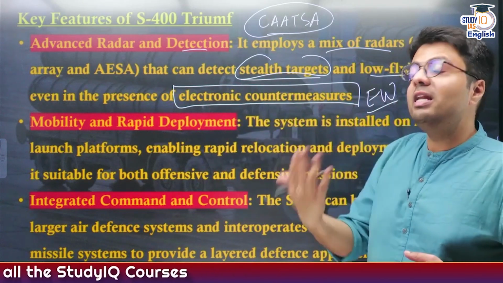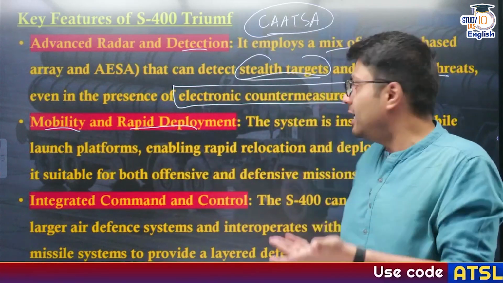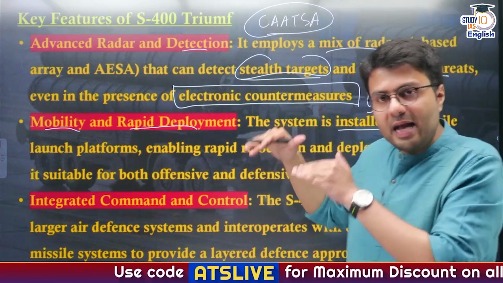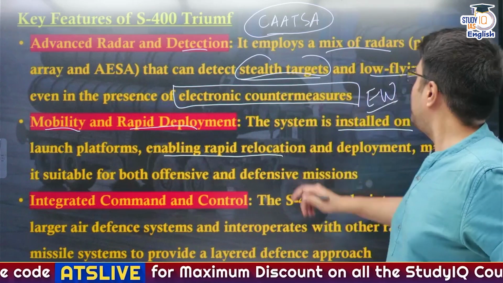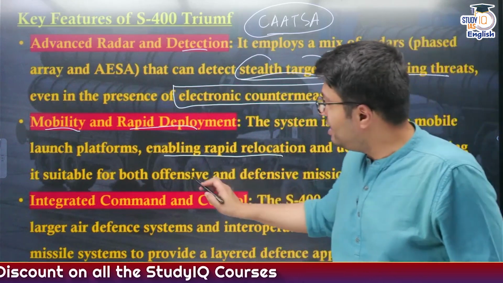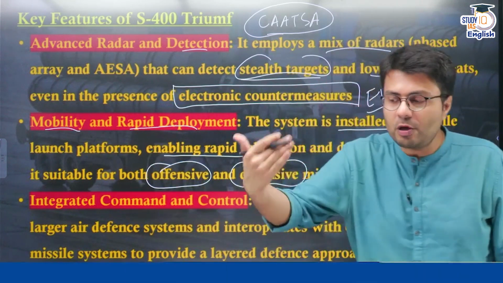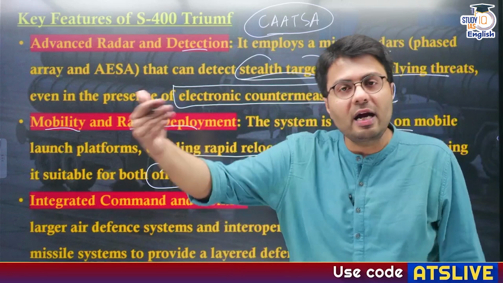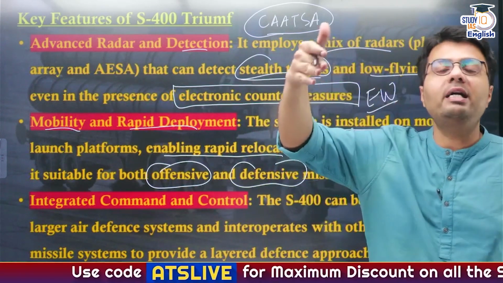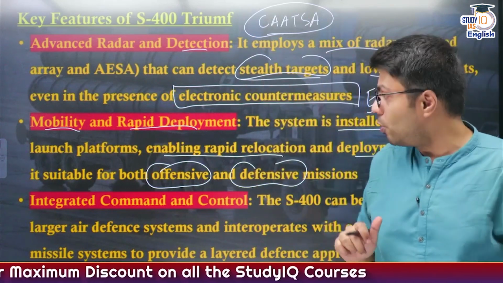Also, the S-400 is very special because it has the ability to be deployed anywhere and quickly. Because these systems are installed on mobile launch platforms like trucks and trains, you can rapidly relocate and deploy them according to your own military operations. Therefore, these are suitable not just for defensive but also for offensive operations. So suppose the Indian Army goes inside Pakistani territory, it could take S-400 systems with it, which will provide the Indian Army and the Indian ground forces adequate air defense there also.